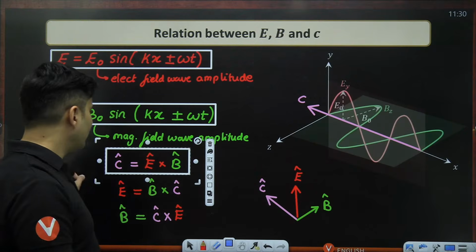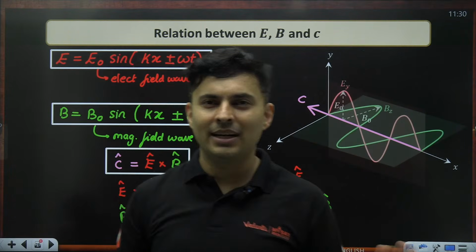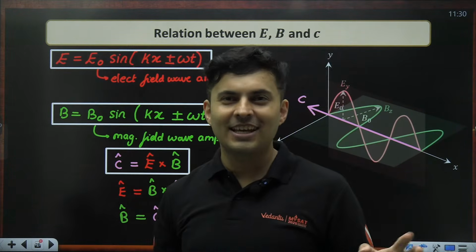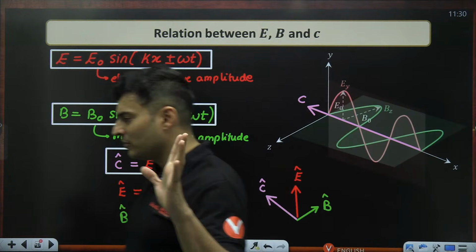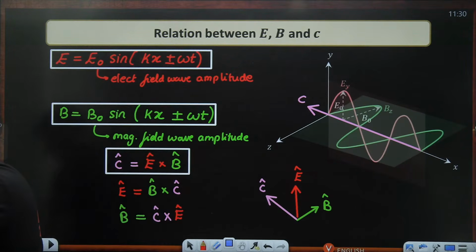Okay, this is very, very important. It's like I cap, J cap, and K cap. I cross J is K, J cross K is I. Yeah, remember that? So very similar to that only. Okay, all right, very good. Yeah, it's the right hand thumb rule.